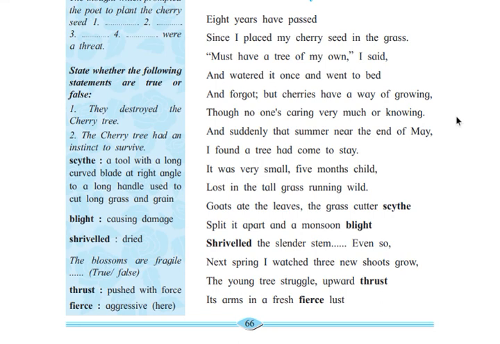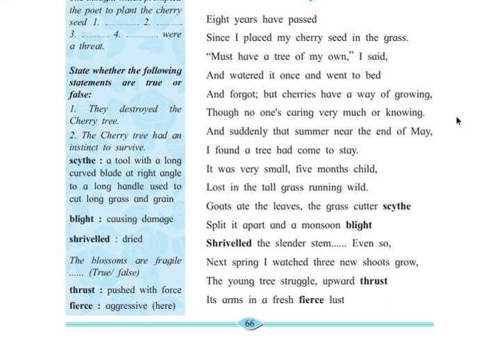The goats ate the leaves. The goats had already eaten the leaves. The grass cutter, the scythe, a tool with a curved blade at a right angle, split it apart, and the monsoon caused damage and dried the slender stem.